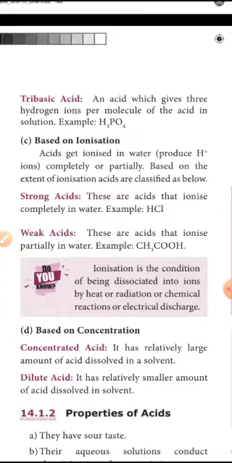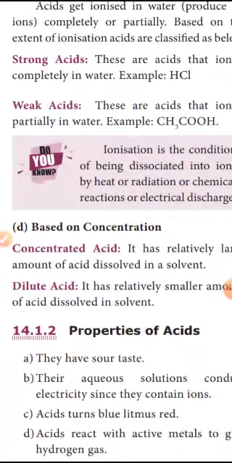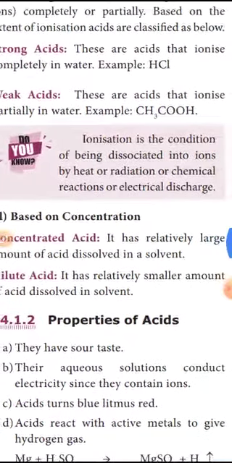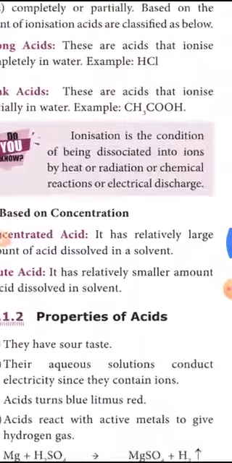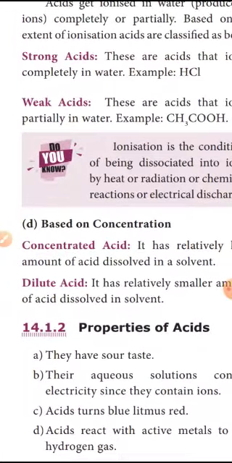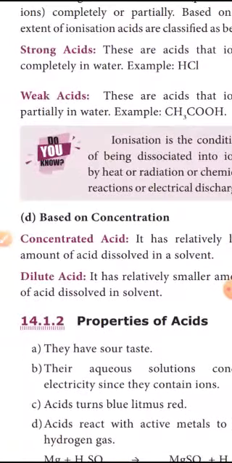Okay, the next one is based on concentration. It is of two types. Concentrated acid has a relatively large amount of acid dissolved in solvent. Dilute acid has a relatively smaller amount of acid dissolved in solvent. So based on concentration, we can classify acids into two types: concentrated acid and dilute acid.